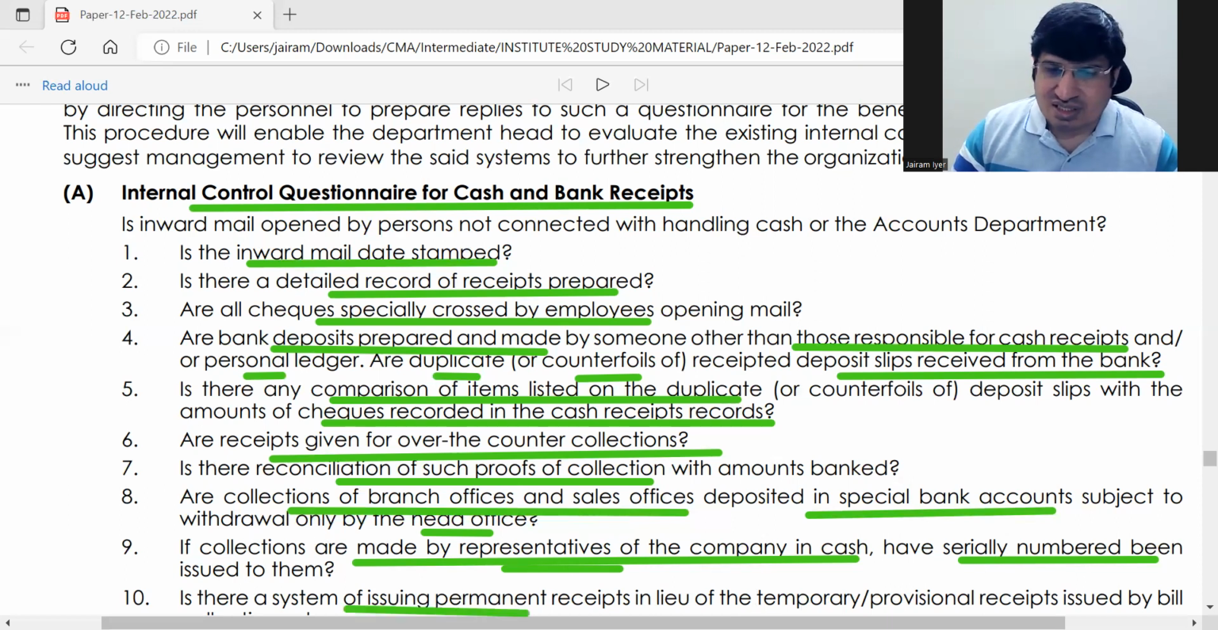Is there a system of issuing permanent receipts for temporary or provisional receipts? Okay, you can just ignore this.